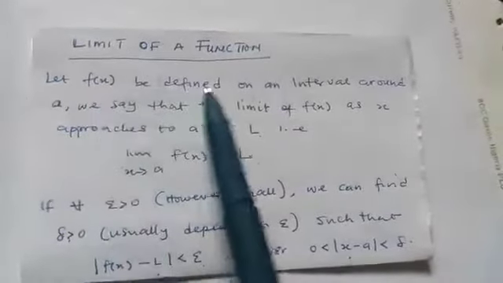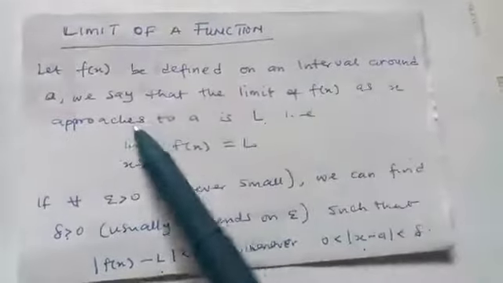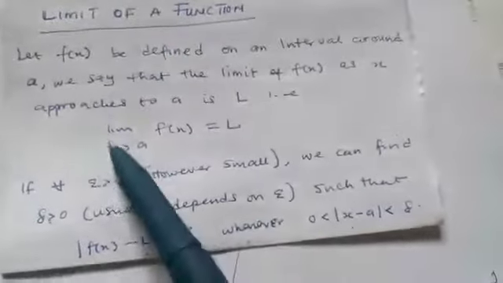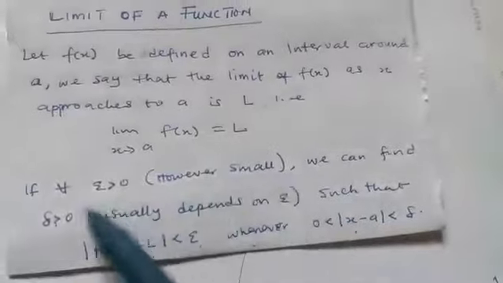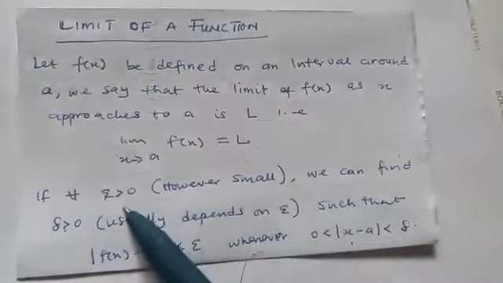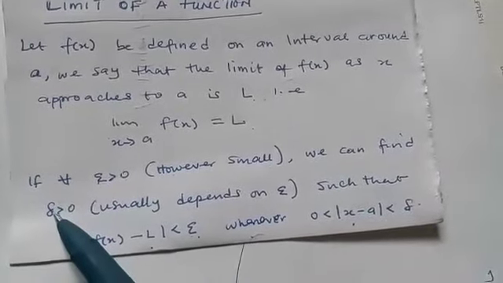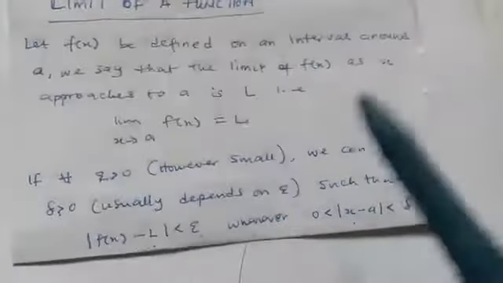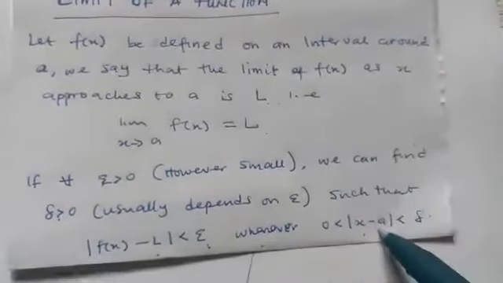We say that let f of x be defined on an interval around a point a. So we say that the limit of f of x as x tends to a is L. That is, if you have this type of thing, then we define it as follows. If for every epsilon greater than 0, however small, that is, if you can find a very small number epsilon, then we can find another number delta, which is positive as well, but this delta always depends on this epsilon, such that the absolute value of f of x minus L is less than epsilon whenever this happens.